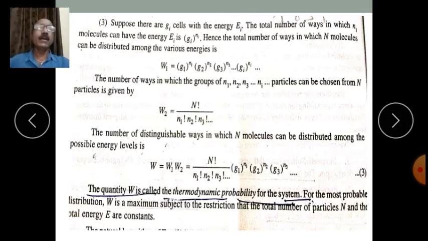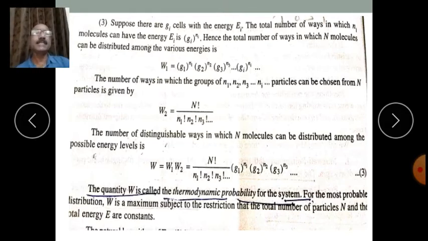And there are different rows in each class, and a number of seats are there in each row. So we can consider these Gi cells to be the seats in that class. I can explain it in Marathi, isn't it?